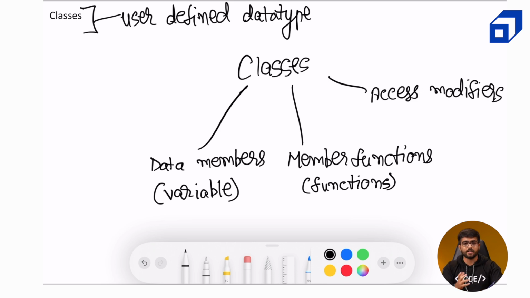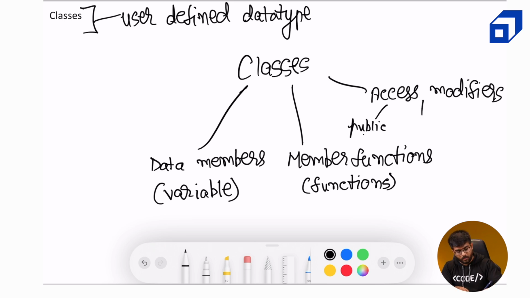Okay, so what are the different types of access modifiers? It can be public, which means anyone can access it. Anyone can call the function. Like, if a function is public inside a class, anyone can call that function. If a data member is public inside the class, then any function outside the class as well can access it.